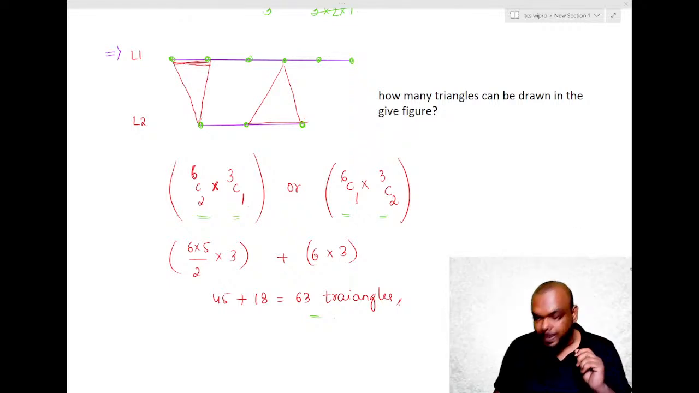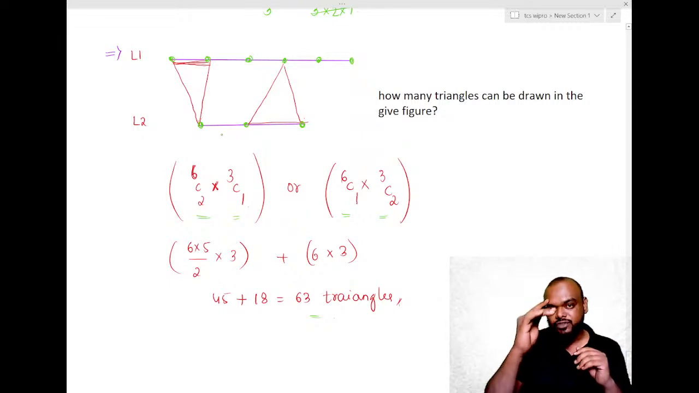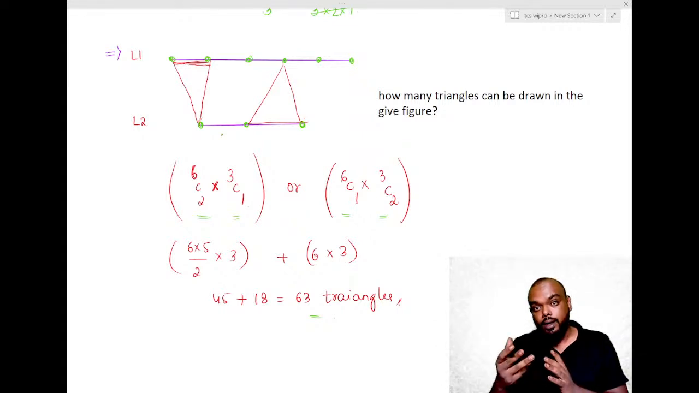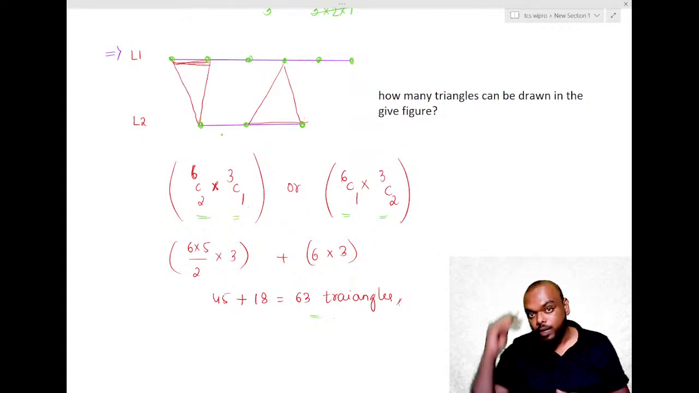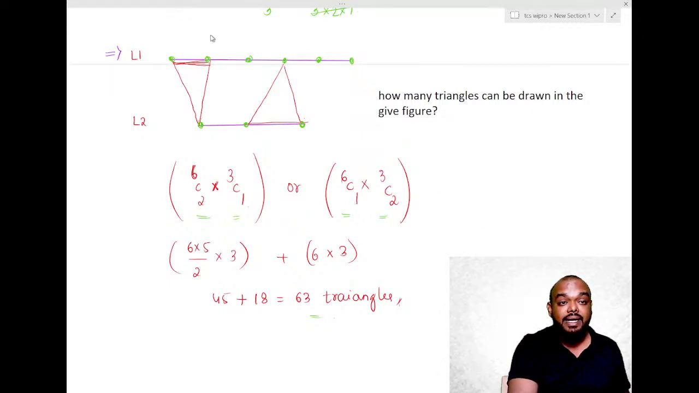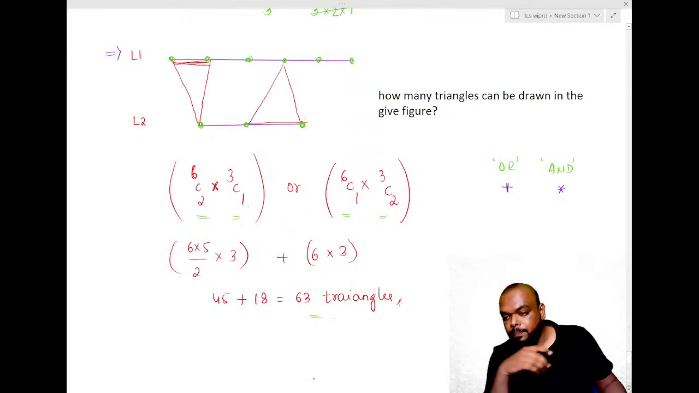Manohar, so I can select 2 points from line 1 and 1 point from line 2, or 2 points from line 2 and 1 point from line 1. Or means what? Addition. In the beginning I told you guys, rule of or and rule of and, very important. You should know when to use or, when to use and. Or means addition, and means multiplication.